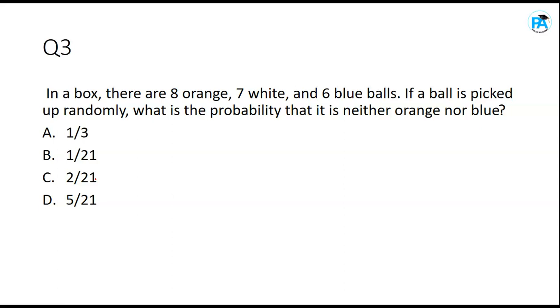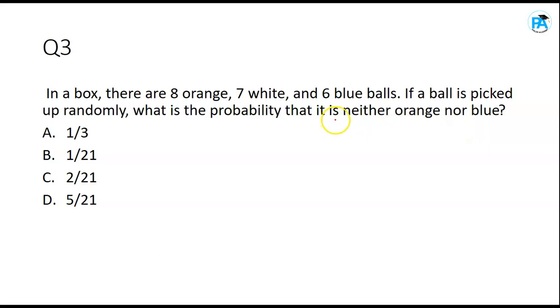In a box, there are 8 orange, 7 white, and 6 blue balls. Meaning in a box, there are balls, okay, and 8 of them are orange color. This orange is not the fruit, okay, it's the color. 7 white and 6 blue. Now, if a ball is picked randomly, what is the probability that it is neither orange nor blue? Please pay attention to something here. Neither nor, it means both. It is not orange and it is not blue as well.